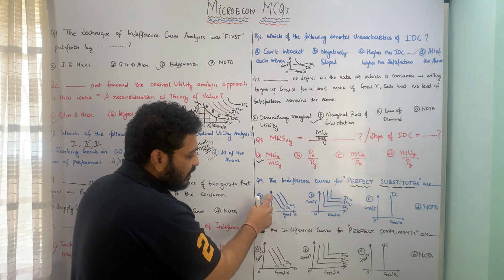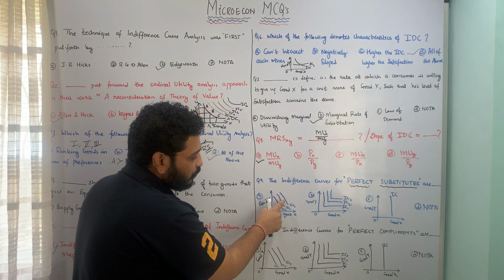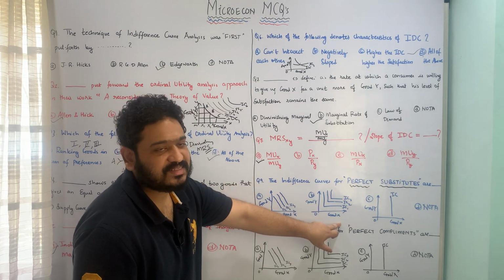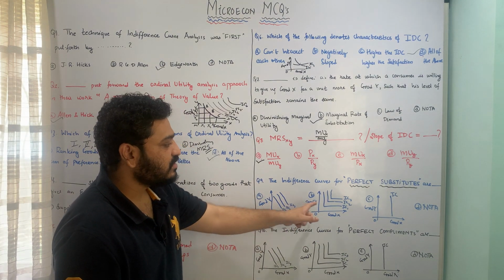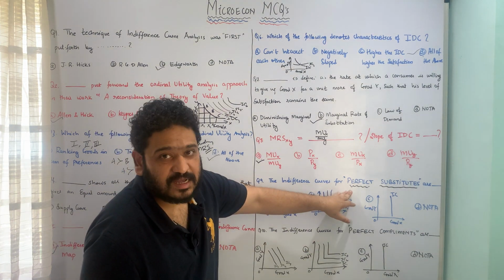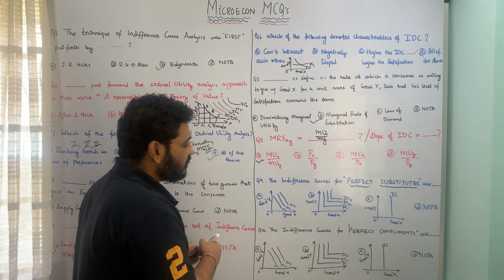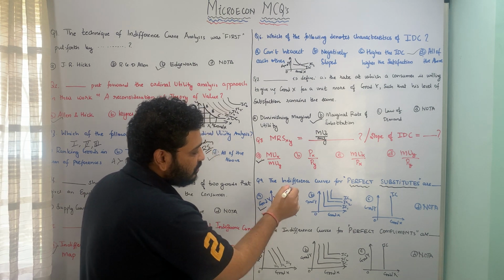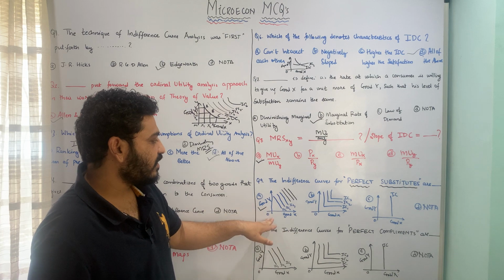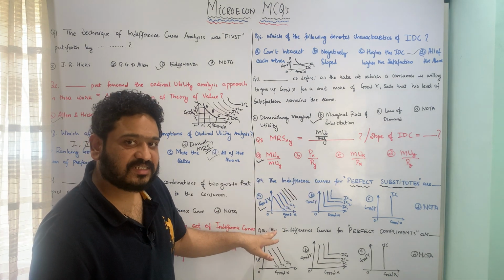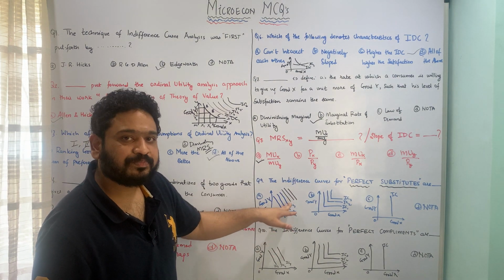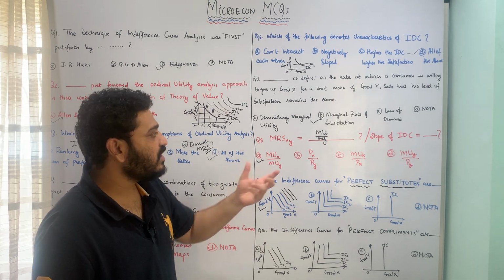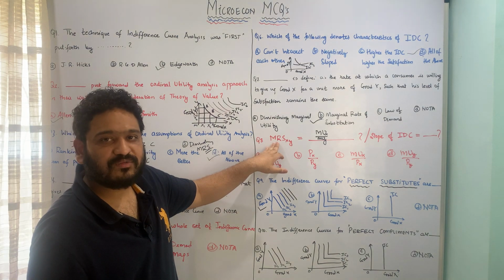Here these are all indifference curves, IC1, IC2, IC3. Here also IC1, IC2, IC3. Good X is on the x-axis, good Y is on the y-axis. You can see them. Whenever it is perfect substitutes, it is always this shape. That means parallel lines. So this is the correct answer. Indifference curves for perfect substitutes are like this. This means that the rate at which a consumer is willing to give up good X for a unit more of good Y remains the same.